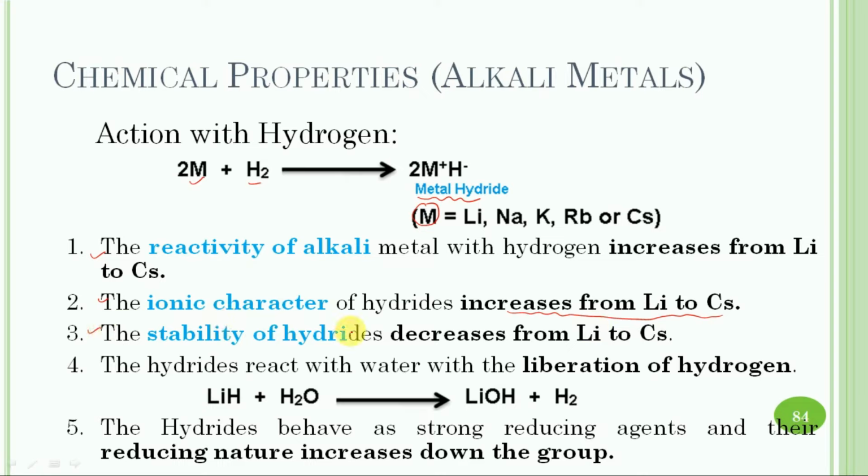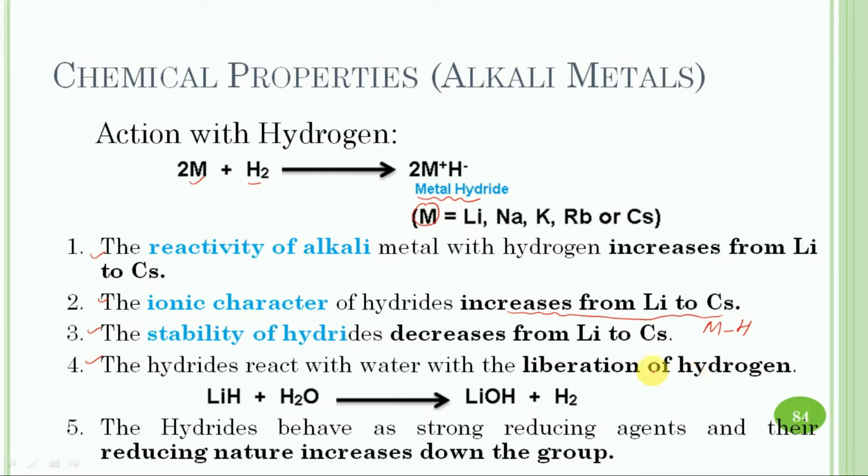The stability of hydride decreases from lithium to cesium, and this is due to the fact that as the size of the alkali metal increases from lithium to cesium, the bond between metal and hydride becomes weak. Therefore, the stability of hydride decreases. The hydride reacts with water with the liberation of hydrogen gas.